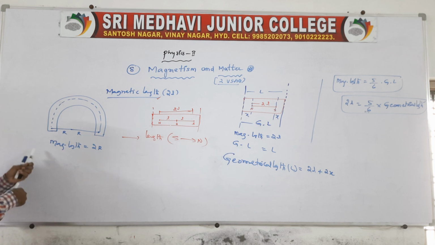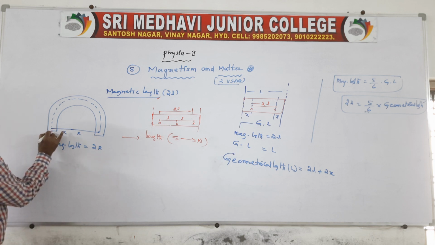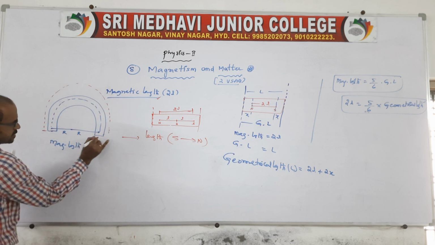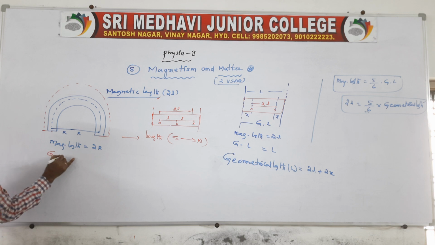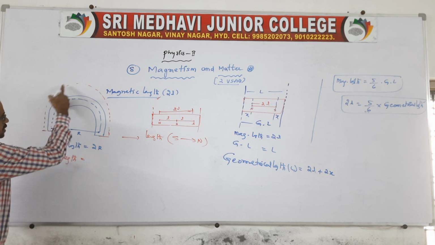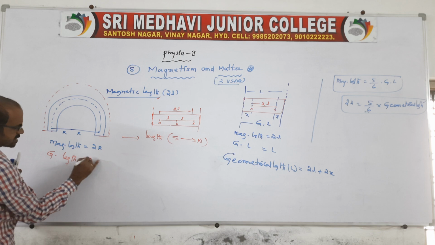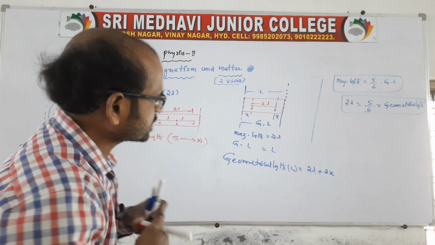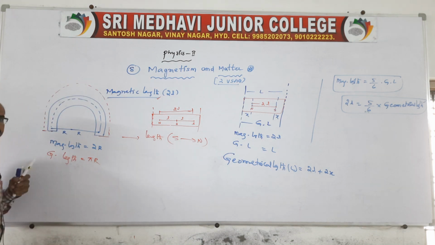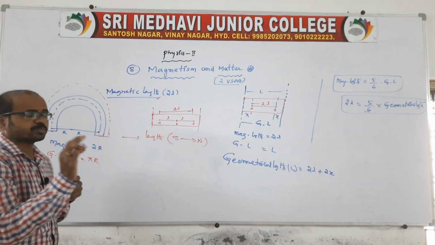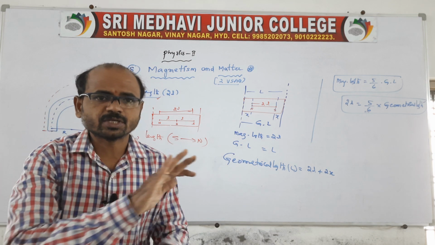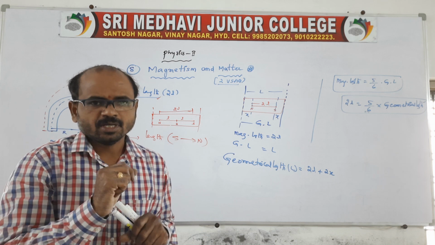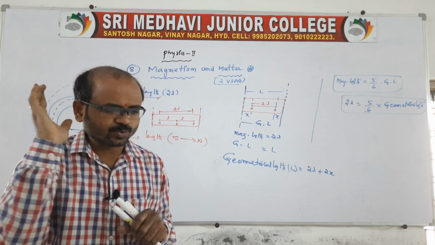So what about the geometrical length? The geometrical length is from this point till this point, the total length. That is the semicircular circumference, pi r, because the full circle would be 2 pi r, but it is a semicircle, therefore the geometrical length is pi r. Remember, the magnetic length purely depends on the position of the poles only, not related to the shape.